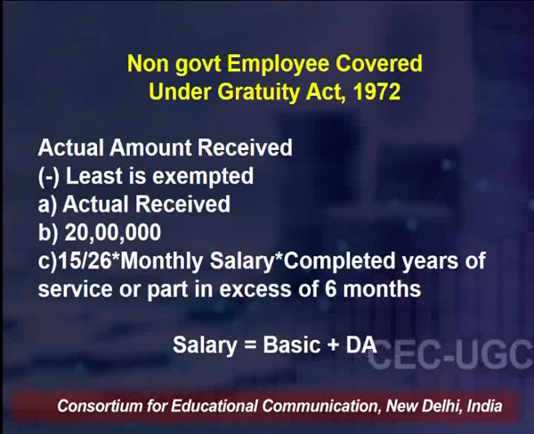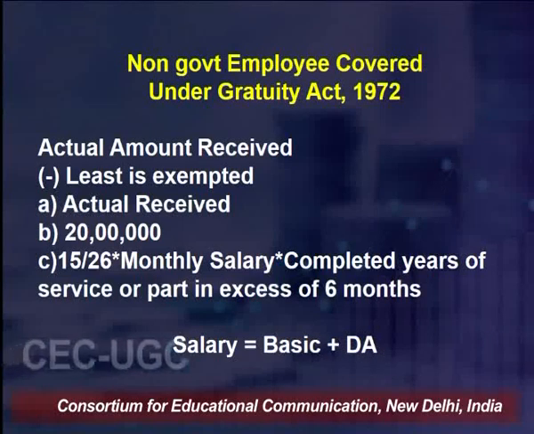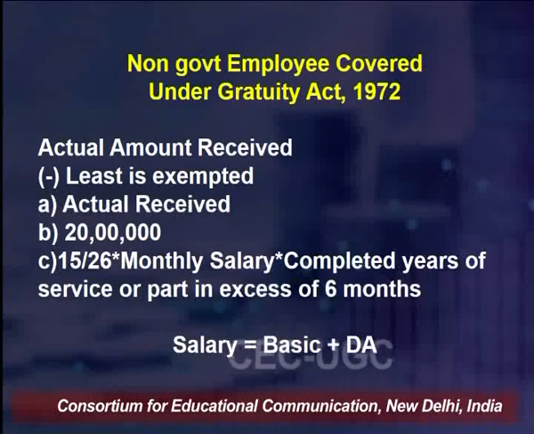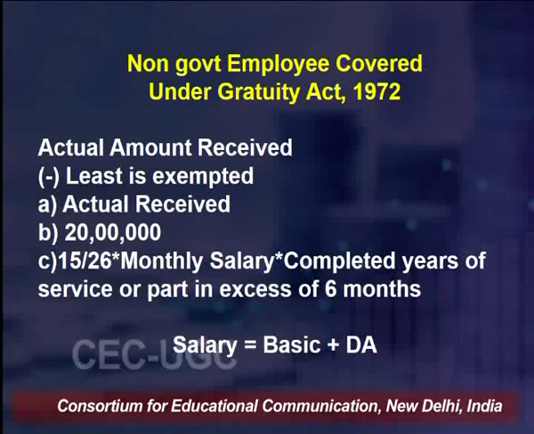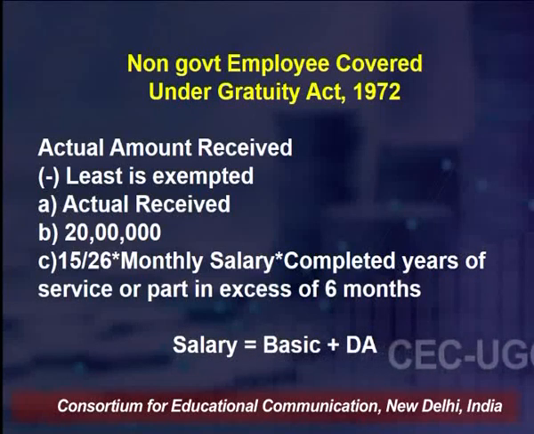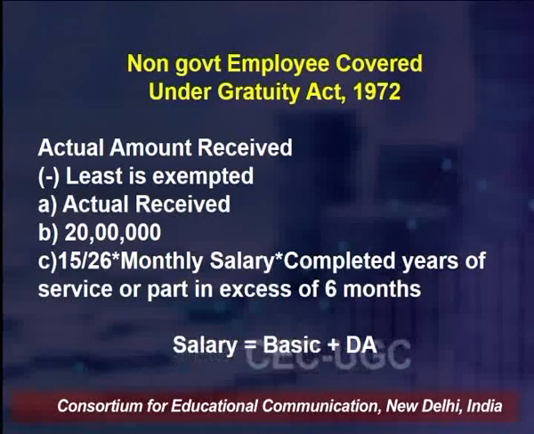divided by 26. We are just eliminating those 4 days of holidays, and that is why we are taking 15 by 26, and it will be multiplied by the monthly salary. Here the salary means the basic salary plus the dearness allowance, and then it will be multiplied by completed years of service or part in excess of 6 months.